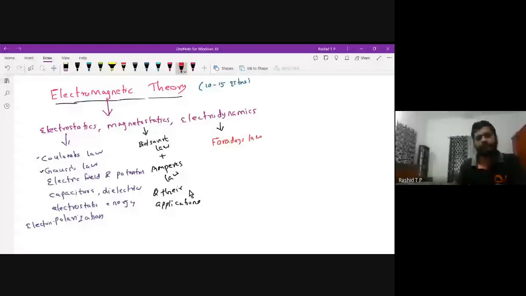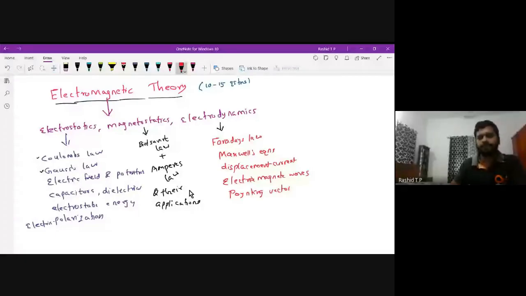Another important topic is Maxwell's equation and displacement current. Then electromagnetic waves, very important. Then Poynting vector and Poynting theorem.